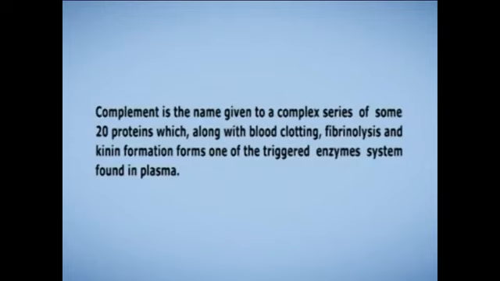The different structural areas of the immunoglobulin molecules are involved in complement fixation by two of them. Complement is the name given to a complex series of some 20 proteins, which, along with blood clotting, fibrinolysis, and kinin formation, forms one of the triggered enzyme systems found in plasma. The final step of the three pathways is the formation of the membrane attack complex, MAC, in all the pathways.